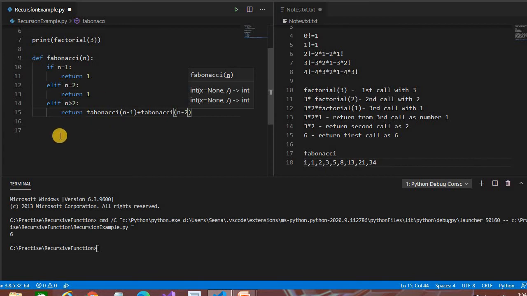This can also be achieved using iterative functions. It doesn't mean that it can only be done through recursion. But see how the code is looking so clean and elegant also. See, in 4 lines we can get this. Okay, let's run this example.